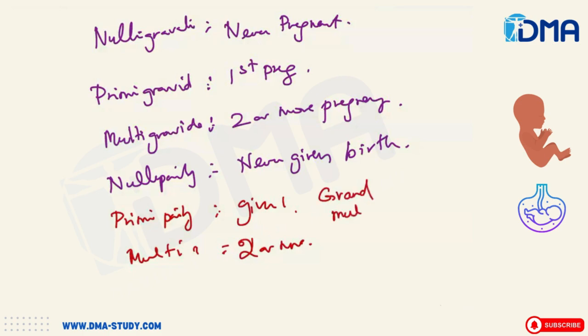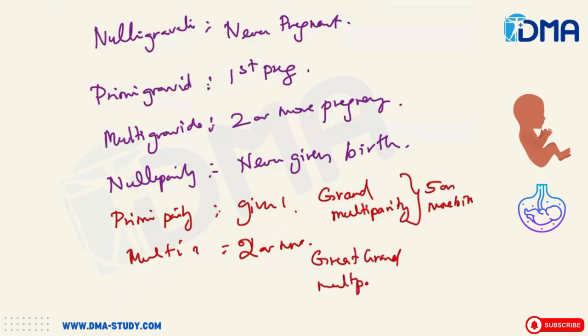Grand multiparity is 5 or more births. Okay. Then great grand multiparity is 10 or more births. This is what you call grand multiparity and great grand multiparity.